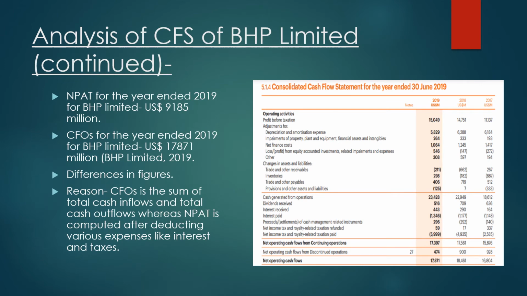NPAT for the year ended 2019 for BHP Limited was US$9,185 million. CFO for the year ended 2019 for BHP Limited was US$7,871 million. So there is a difference in the figures. The reason for that is CFO is the sum of total cash inflows and total cash outflows, whereas NPAT is computed after deducting various expenses like interest and taxes.